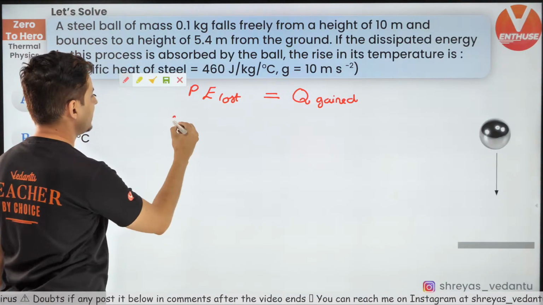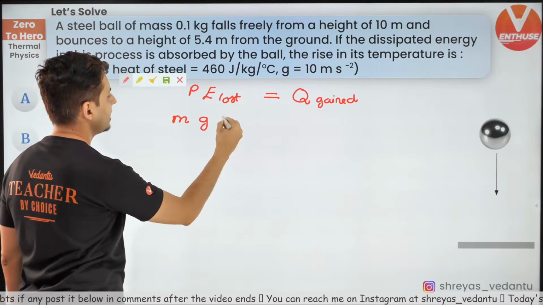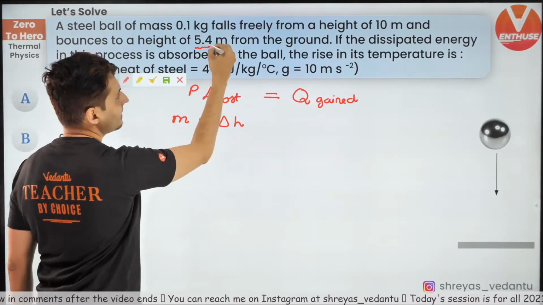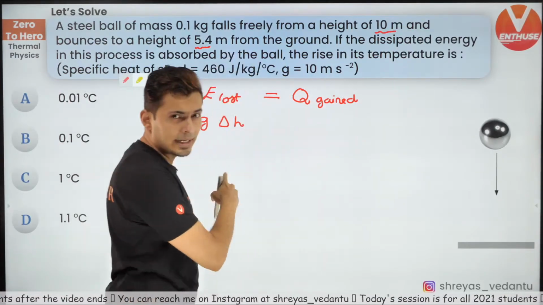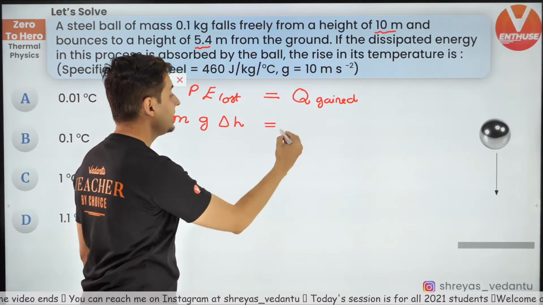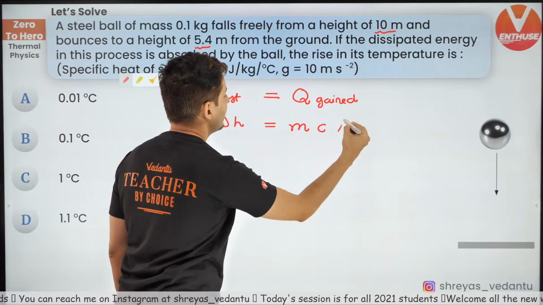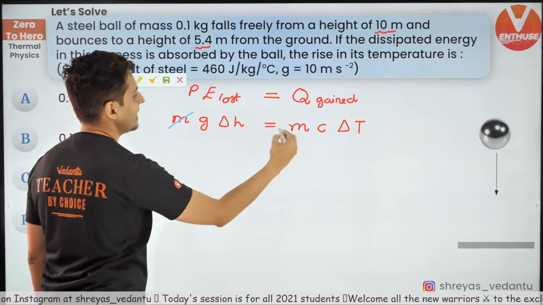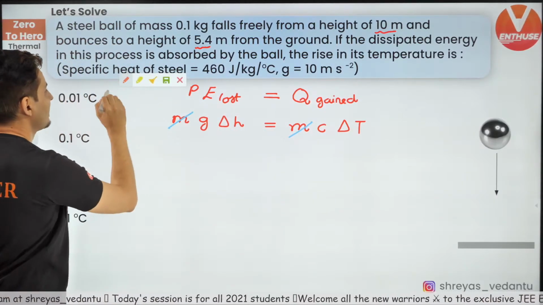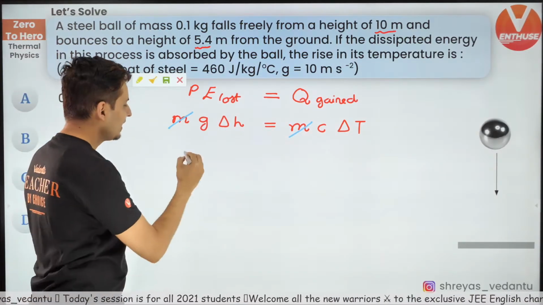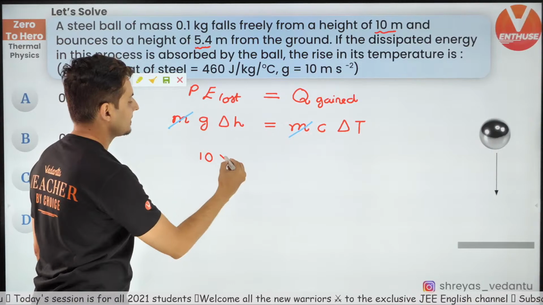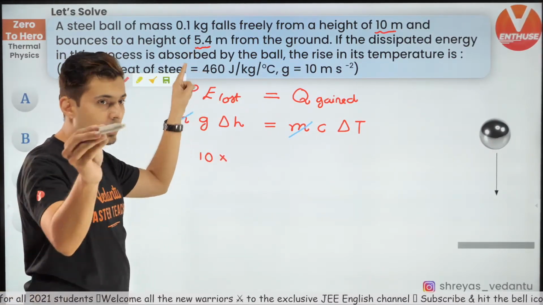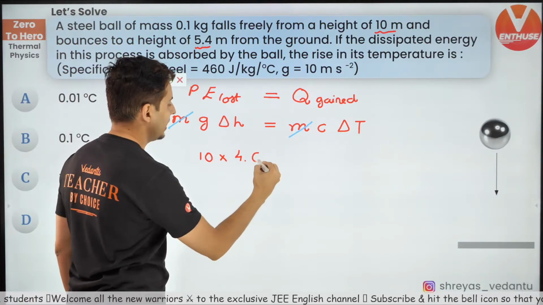How much is the potential energy lost? mg delta h, the height difference between this and this. We are going to do that in the next step. What is the heat gained? mc delta T. Now the best part is that the mass value is not even needed. It gets cancelled out. Now what is the value of g? That's 10. What's the height difference? 10 minus 5.4 is nothing but 4.6.